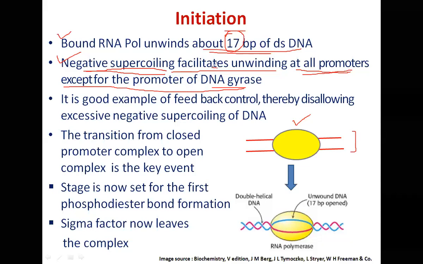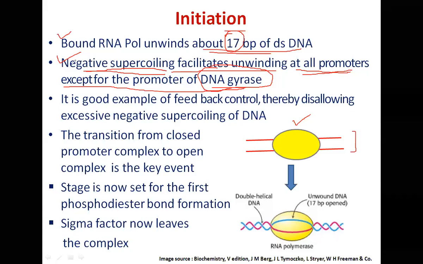And which enzyme introduces negative supercoils? DNA gyrase. It is also called DNA topoisomerase 2. DNA gyrase, or DNA topoisomerase 2, is responsible for introducing negative supercoils in the DNA. And from its promoter, negative supercoiling does not facilitate unwinding. Negative supercoiling facilitates unwinding at all promoters except the promoter of the DNA gyrase gene.